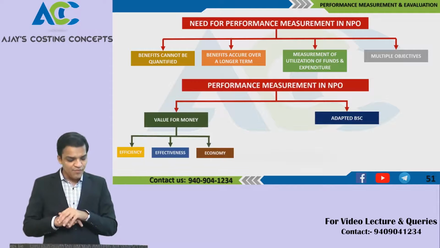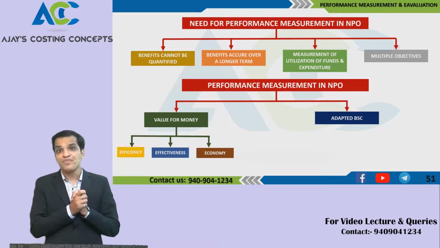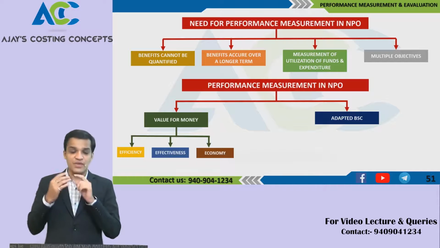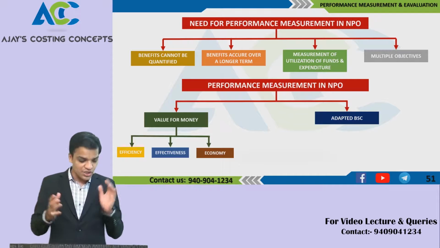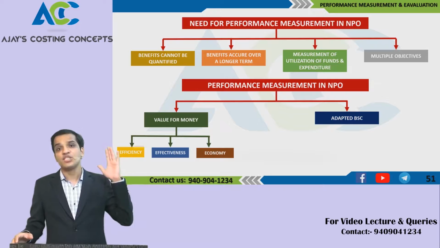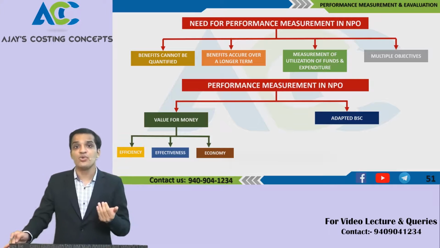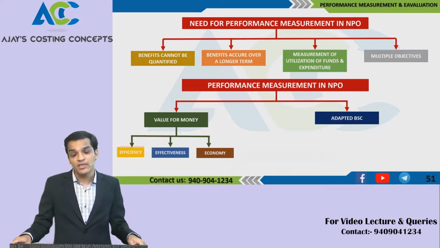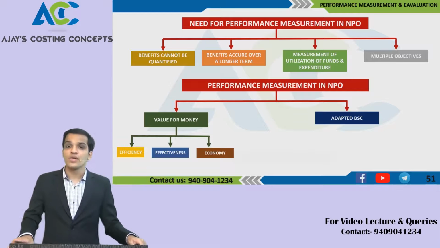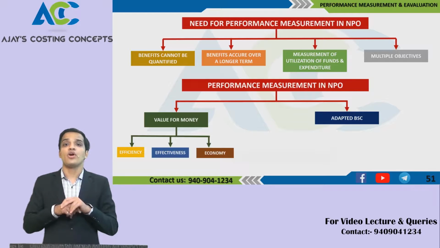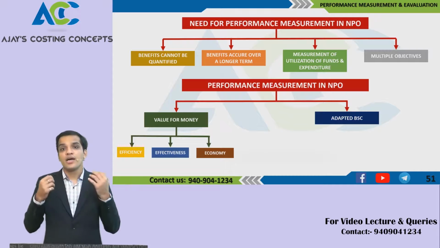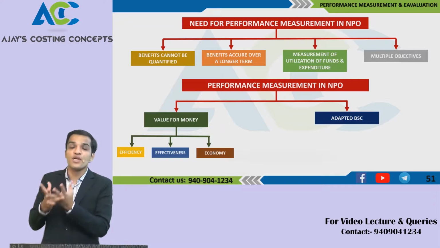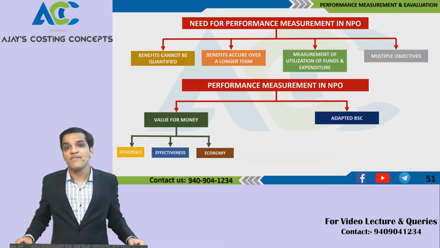Measurement in an NPO can be done on the basis of value for money. So what is value for money? For the services they provide, is it effective, economic and efficient? Has efficiency been achieved, are they utilizing resources effectively, and are they being economical? A lot of the time, in the news, we read that NPOs were not effective, did not utilize the funds properly, and did not consider the time value of money.